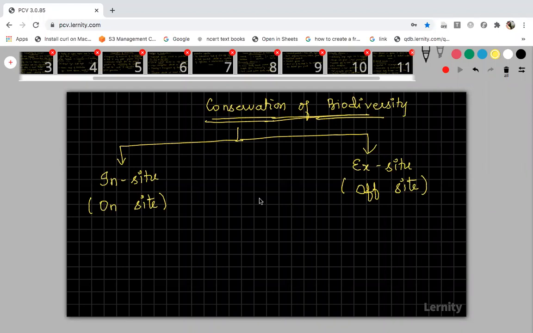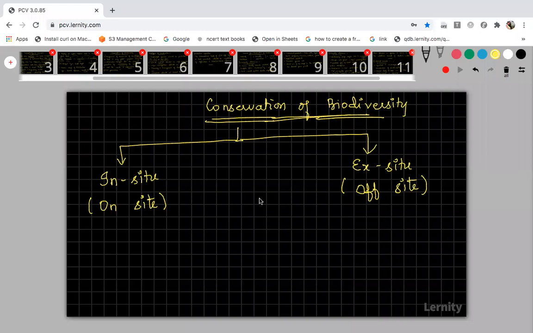On-site is directly in the original habitat of the organism. If you are conserving the organism there, then it is on-site. You will not shift the organism to a new habitat. If you are maintaining or conserving the organism in exactly the same habitat and environment, it is called on-site.